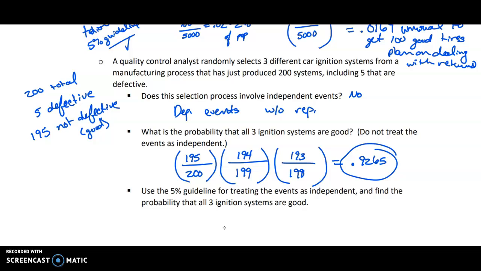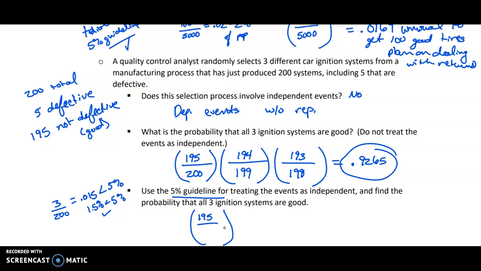But just to show you what would happen and how close these answers would be, let's use that 5% guideline. So let's treat them as independent. First off, do you have less than 5% of the population here, where we're selecting 3 out of the 200? And 3 divided by 200 is 0.015. And that is less than 5% of the population. You're looking at 1.5%. So it is something that we can consider, the 5% guideline rule. And what that says is we're going to treat them as independent.